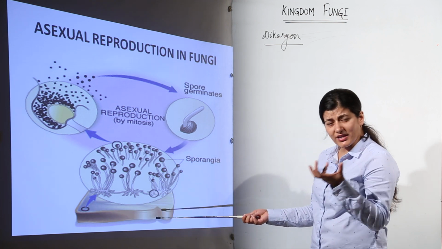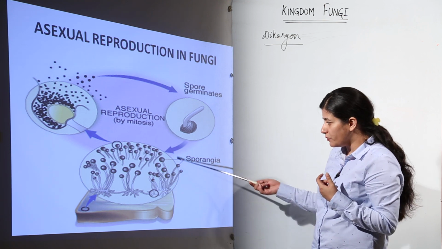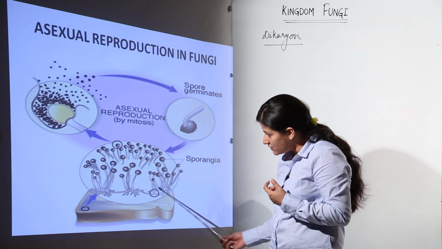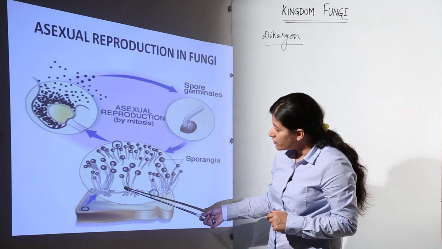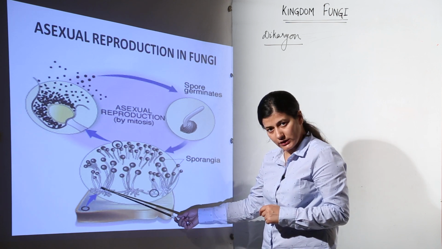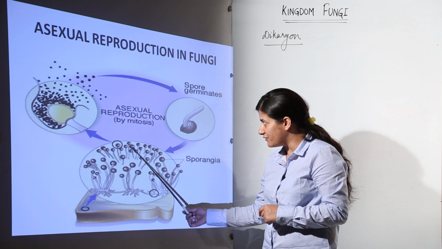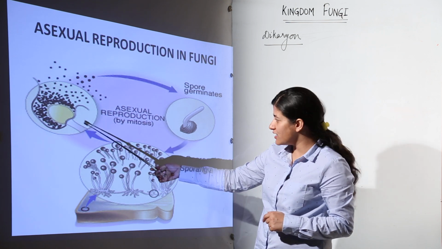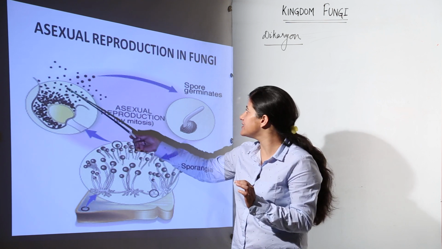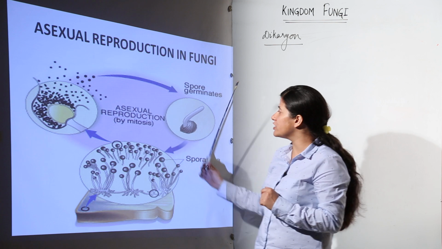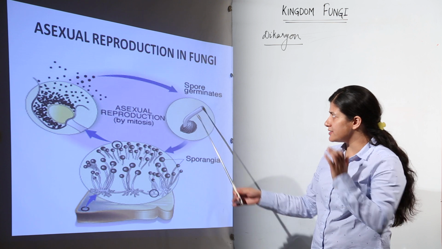Greenish development, greenish black rotting of bread, if it is seen under a microscope, it would be this. This part looks like some plants are grown, but it is not that. This is a microscopic depiction. You see the fungal hyphae over here, the mycelium, and on this you see sporangium, a lot of sporangia which are developing. Inside the sporangium, there is mitosis and development of sporangiospores, the spores which are asexual spores. These spores are going to germinate and give rise to the next fungal mycelium. So, this is the simplest way of asexual reproduction.